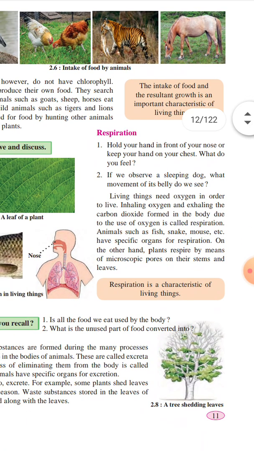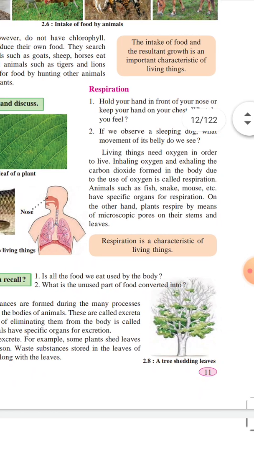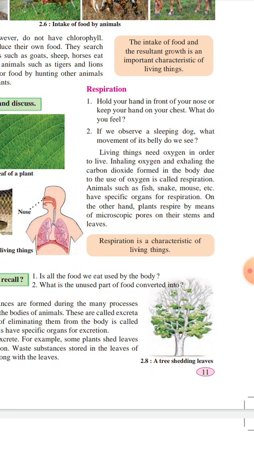Living things need oxygen in order to live. Inhaling oxygen and exhaling the carbon dioxide formed in the body due to the use of oxygen is called respiration. What is meant by respiration? Living things need oxygen in order to live, and inhaling oxygen and exhaling the carbon dioxide formed in the body due to the use of oxygen is called respiration.